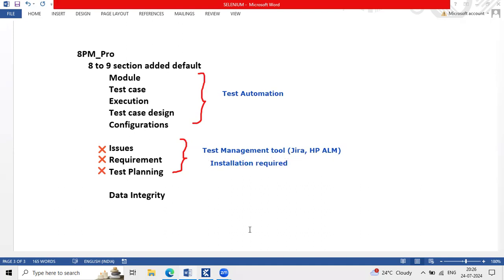For example, your Scrum Master is planning to prepare the test plan. Is it recommended to install this tool on the Scrum Master's system to prepare the test plan? Not necessary. That is the reason no one is going with these sections. But the automation tester, if they want to check the requirements or issues, would have to communicate through these channels separately.